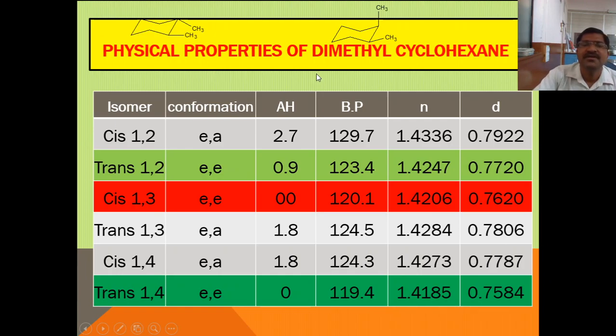So the physical properties of dimethyl cyclohexane totally depend on the structure of the molecule. This is all about the Auwers-Skita rule. The physical properties of dimethyl cyclohexanes are dependent on the conformation of the six-membered ring, whether it is PE or AA, axial equatorial isomer, and therefore this is the Auwers-Skita rule explanation.